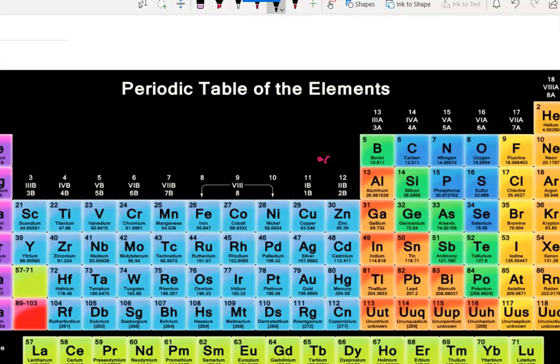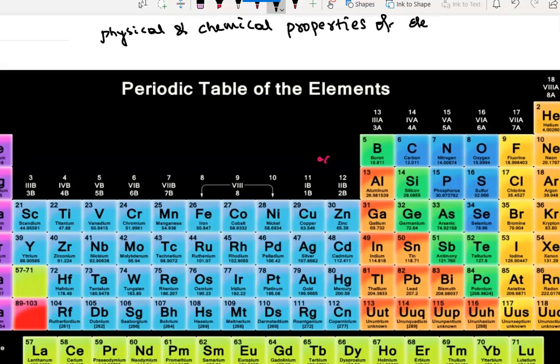The physical and chemical properties of elements are periodic functions of their atomic mass, is what was said by Mendeleev.